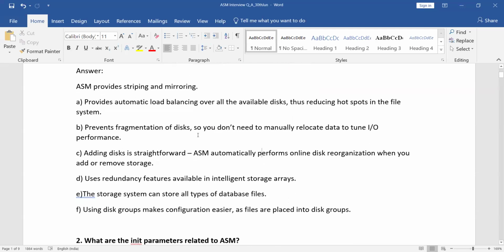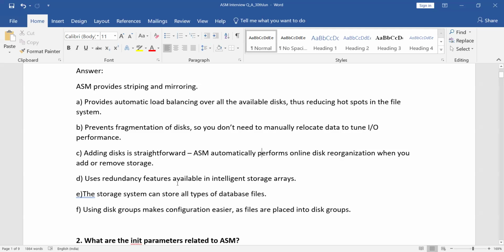And adding disks is straightforward, and managing the disks is also very easy. That's where we are going to use it. If you want to speak in high level, in two or three words, about why we need to use ASM: it will give you better performance, and it is also going to give you striping and mirroring. Striping and mirroring we will discuss later in a few of the questions.